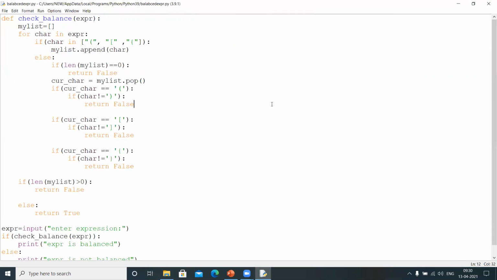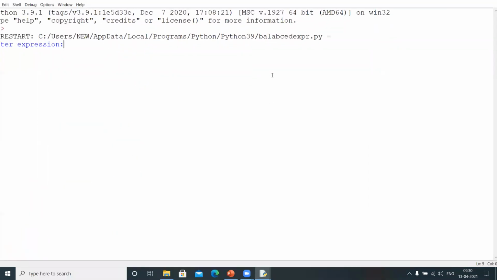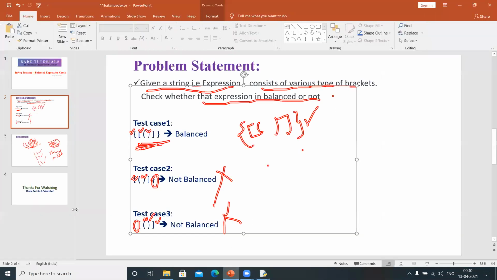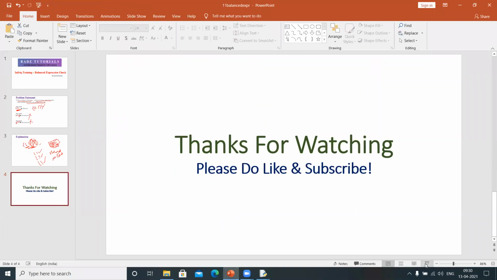And now similarly, when I execute one more time, this time I'm having one more extra thing here, and a closing for this, closing for this. Now the expression is not balanced because up to this is balanced, but this is not balanced, right? So I can say that the expression is not balanced. And in this way, you need to code for this problem and keep on